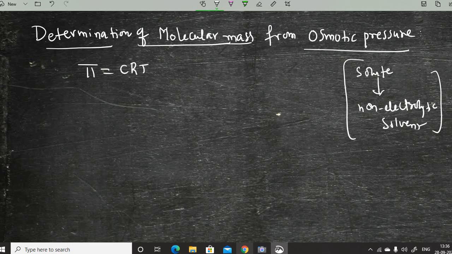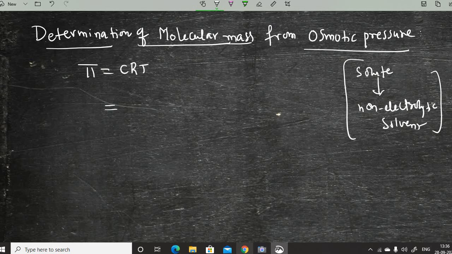In this one, a small amount of non-volatile solute is dissolved in a suitable quantity of the solvent to prepare the dilute solution, and this osmotic pressure at a particular temperature is determined by one of the known methods that we will discuss. But the formula is pi is equal to CRT. And in this, what is C?